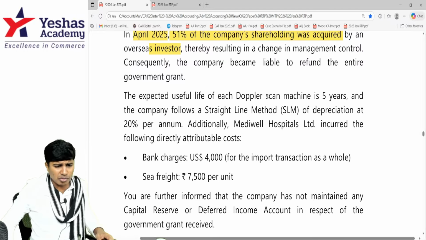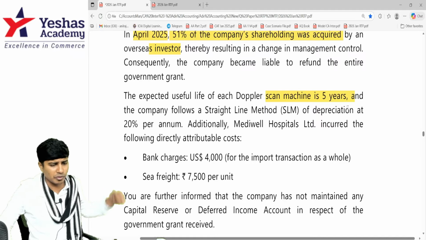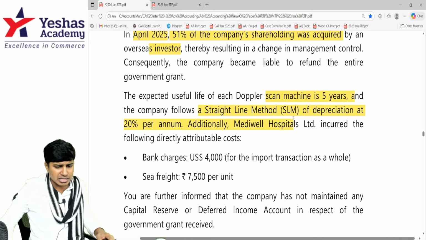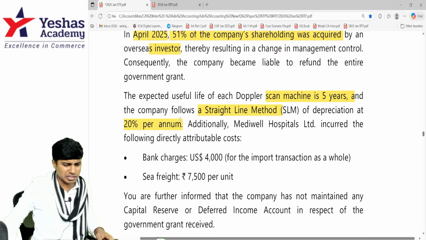The expected useful life of the machinery is 5 years. So for 3 years we will provide depreciation on SLM basis, and depreciation is to be provided at 20%. So straight away if you put 20%, it's done.